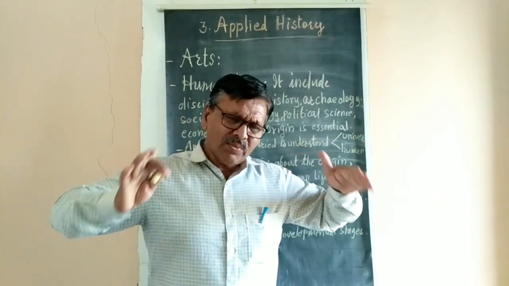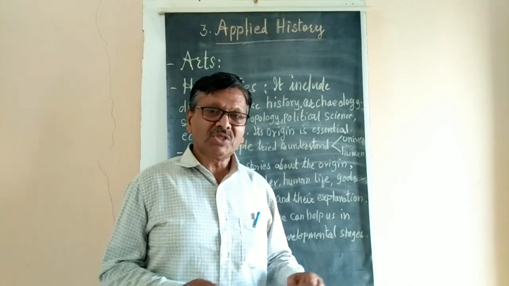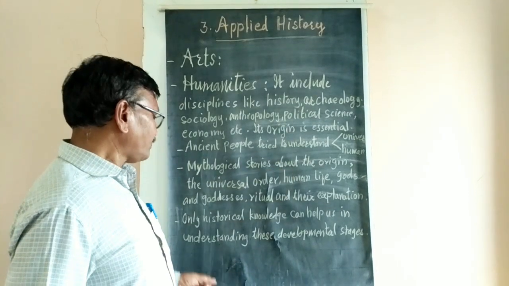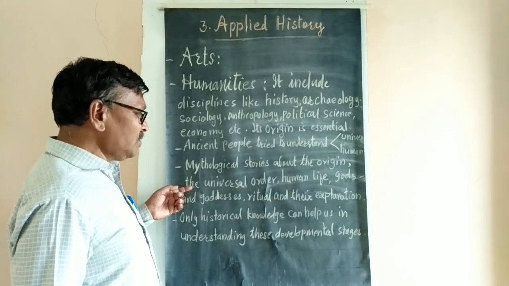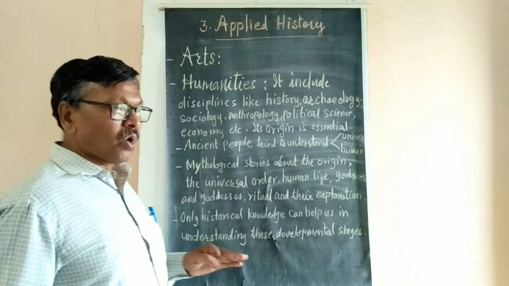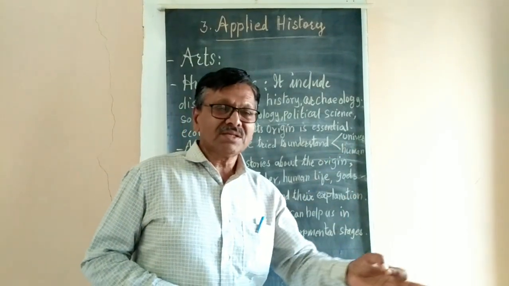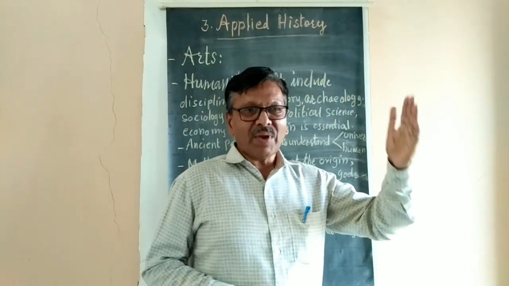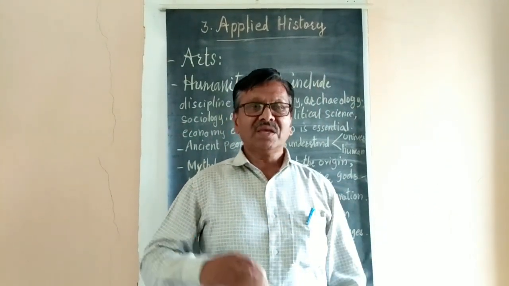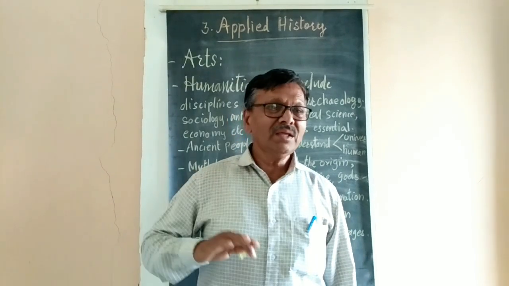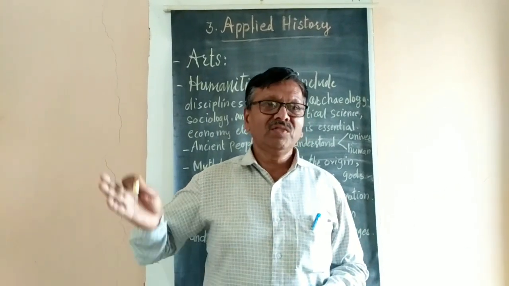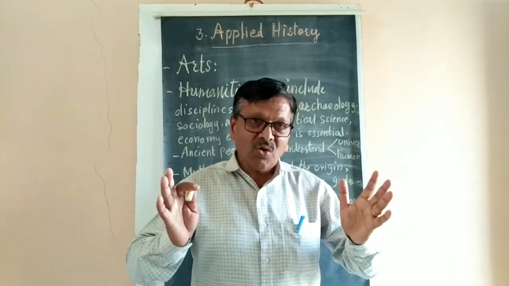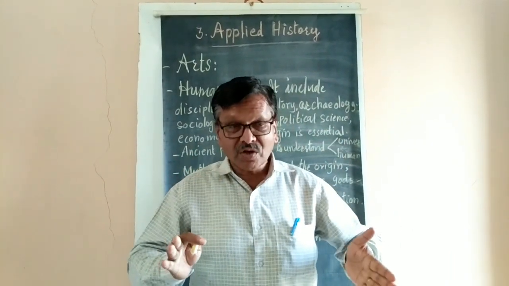So there are several stories, and even mythological stories are involved about the universe. Then the universal order: the sun rises in the east, all the stars and planets rise in the east and set in the west. Why don't they rise in the south and set in the north? So this is the universal order, and who has put this order?